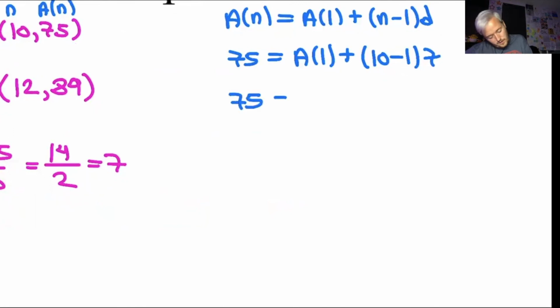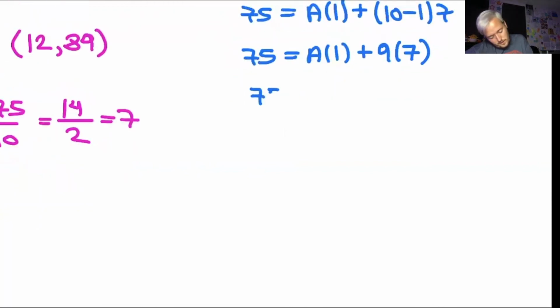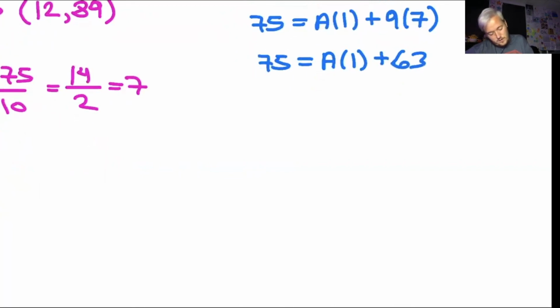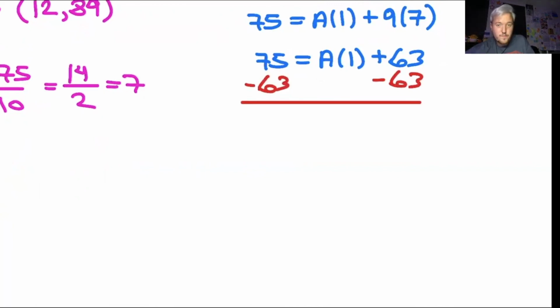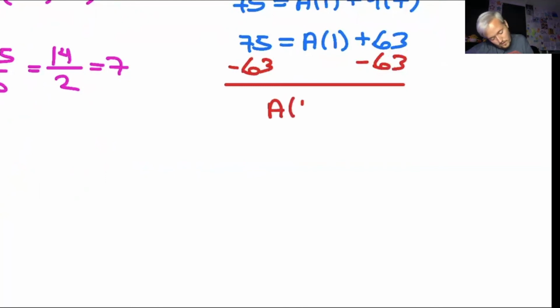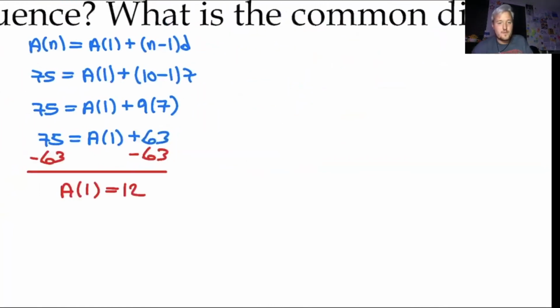So I have 75 equals a of 1 plus 9 times 7. So 75 equals a of 1 plus 63. Now I'm going to subtract 63 on both sides so I can find my first term. So a of 1 is equal to 12. All right, so my first term is 12, while my common difference is 7.